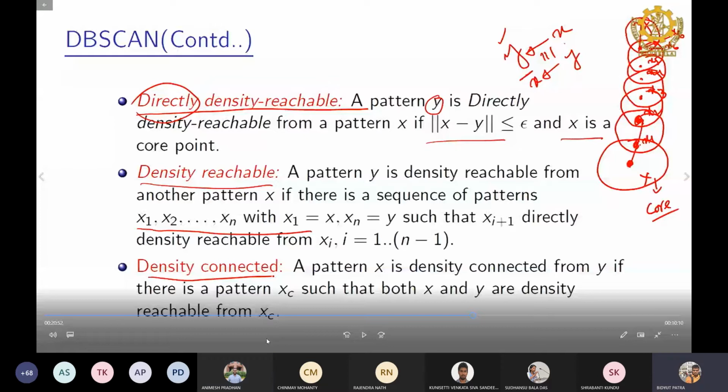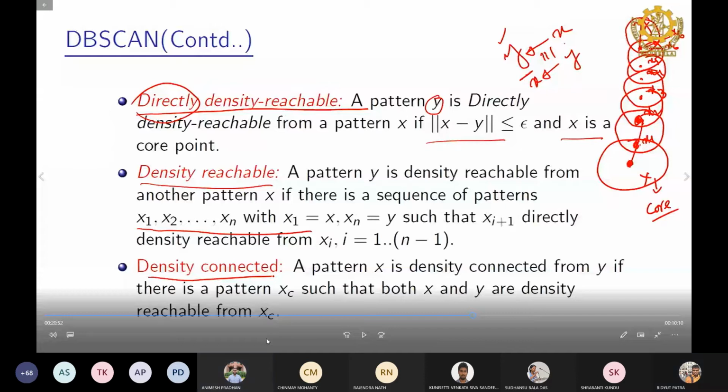Any number of core points can exist. Not only two. If it is a dense region within the epsilon, if it is a dense cluster, then within the epsilon there may always be the minimum number of points, so each point can be a core point also.